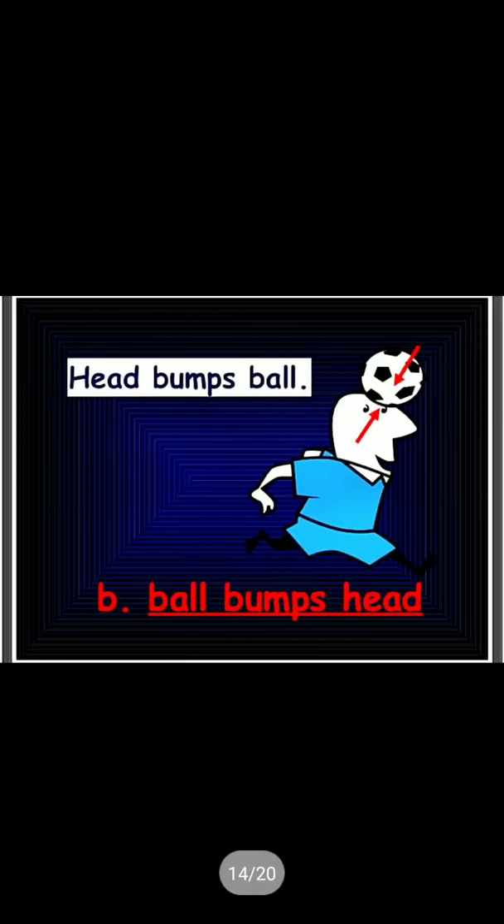Another one: head bumps ball, ball also bumps head. So there are two forces here, with arrow signs. Your head exerts a force on the football, and the ball also exerts a force. One is action, another is reaction. These two are in opposite directions but do not cancel each other, because they act on different bodies, one on the head and one on the ball. These two do not cancel each other.